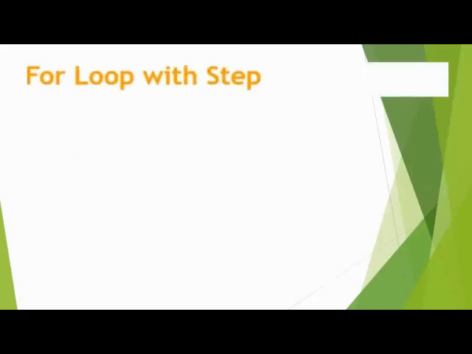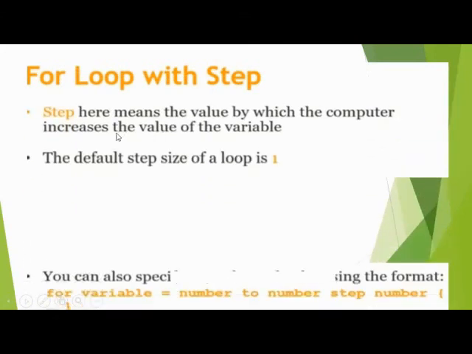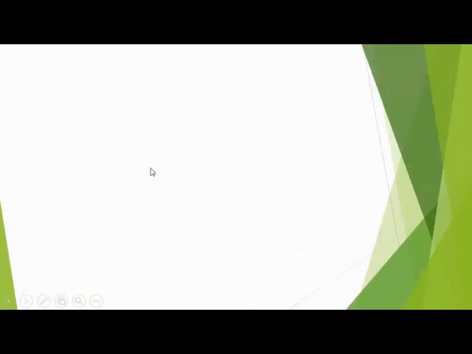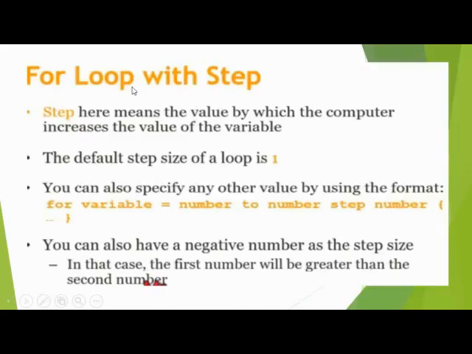I repeat all the slides again. For loop with step. It is the complete information regarding the for loop with example. Step means the value by which the variable is increased, which is given by us.